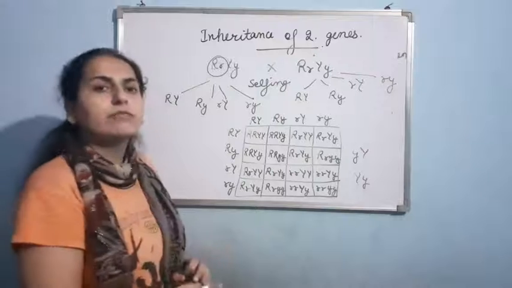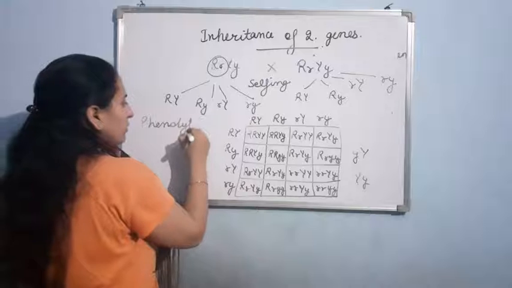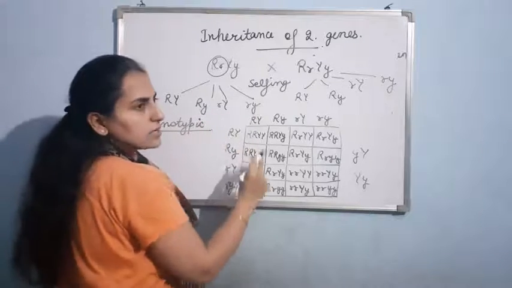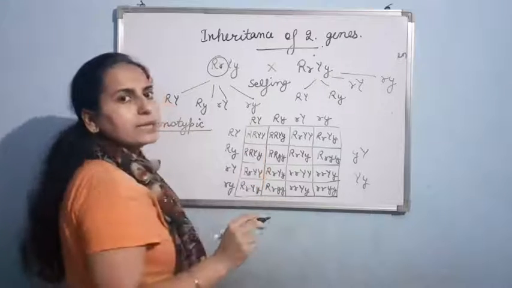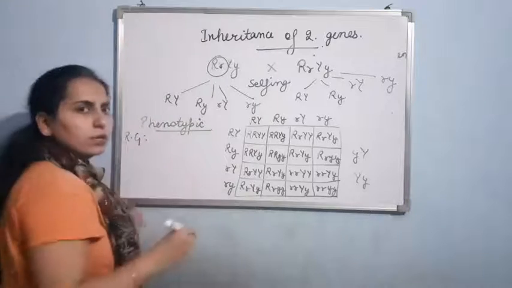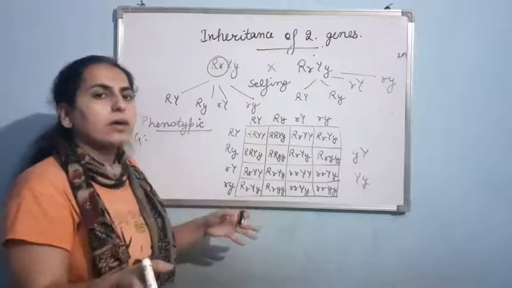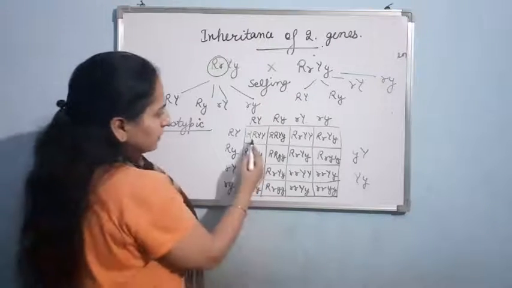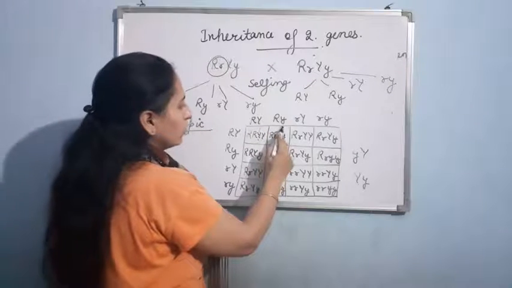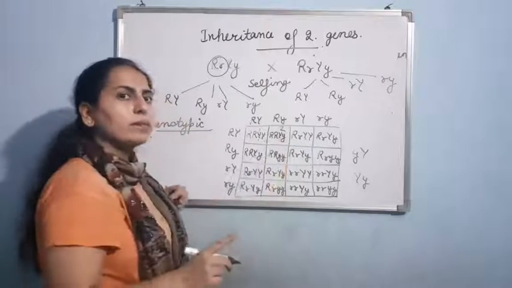Now if I see the phenotypic ratio, firstly capital R is there, so it will be round, and capital Y means yellow. So I am taking round and yellow firstly. Let me count how many seeds are having round shape and yellow color at the same time. This is round yellow, 1. This is round yellow, 2. RR round only, capital Y is there, so it will be yellow.